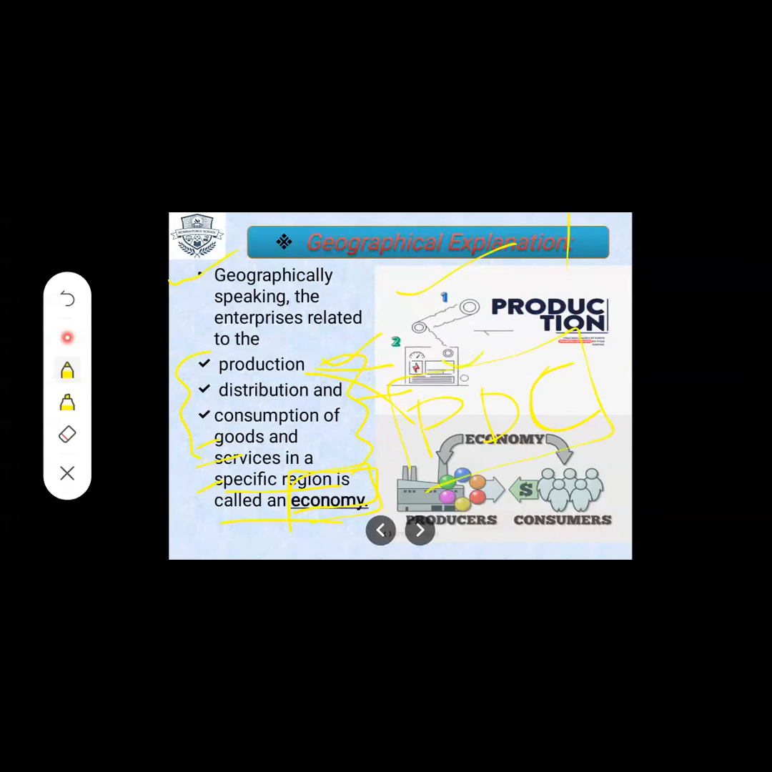Firstly you have to keep these three letters PDC for the word economy. So easily you will be able to write the answer. Step by step you are going to write. Next.